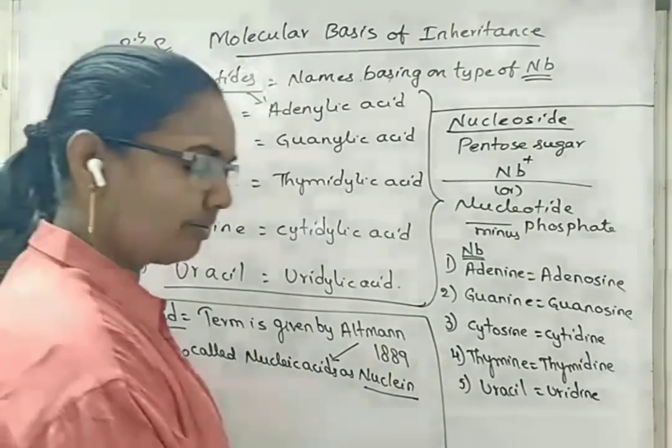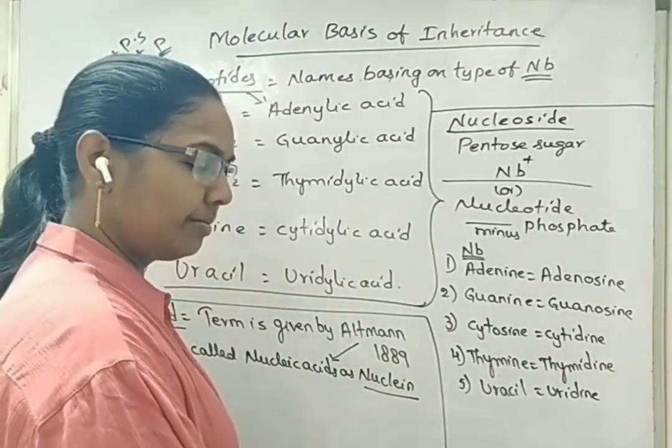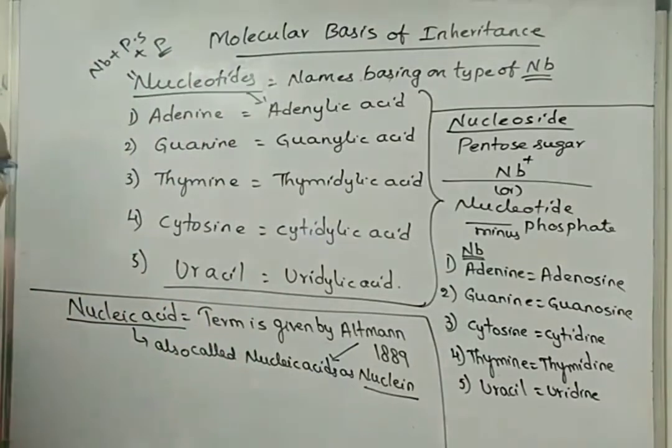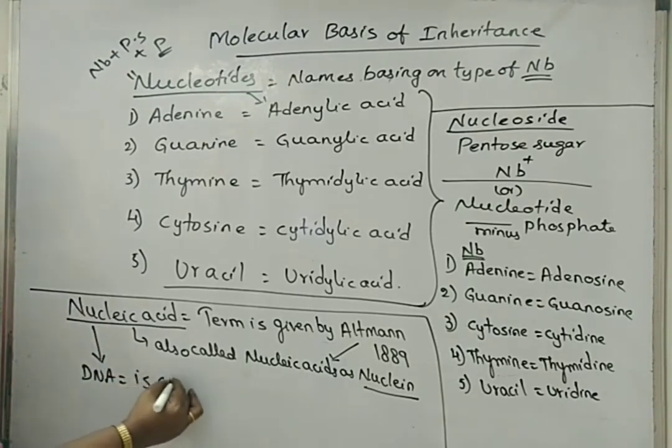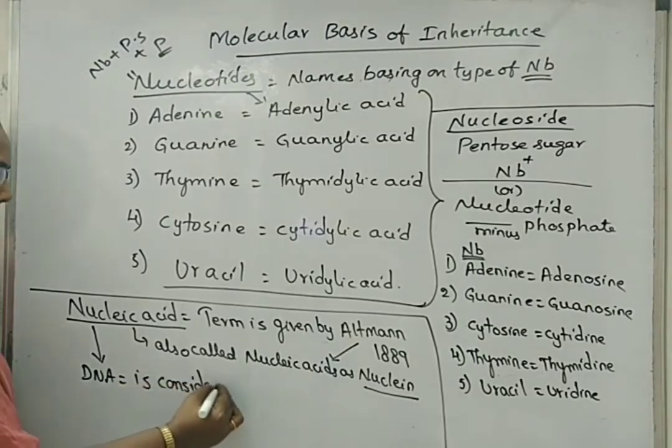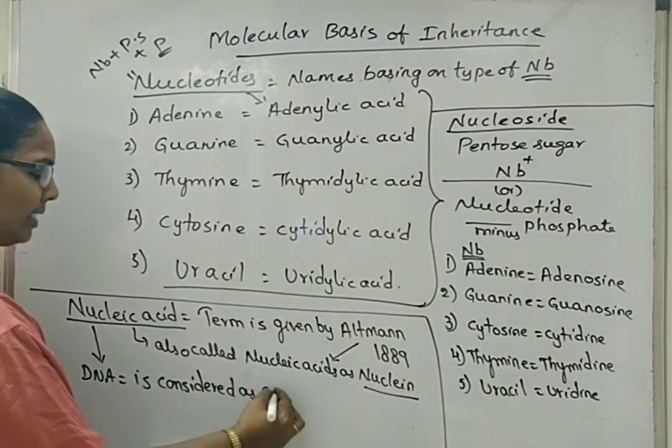Next, DNA, the genetic material, or the nucleic acid, a polymer of nucleotides, is considered acidic in nature.